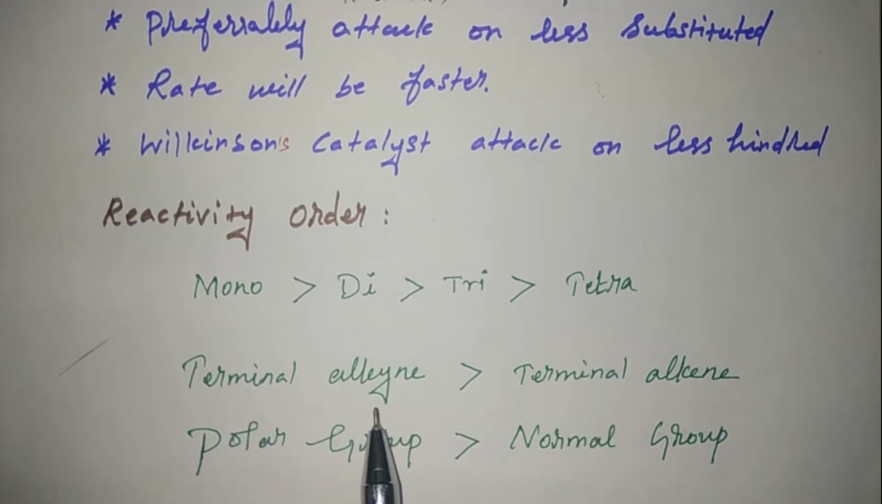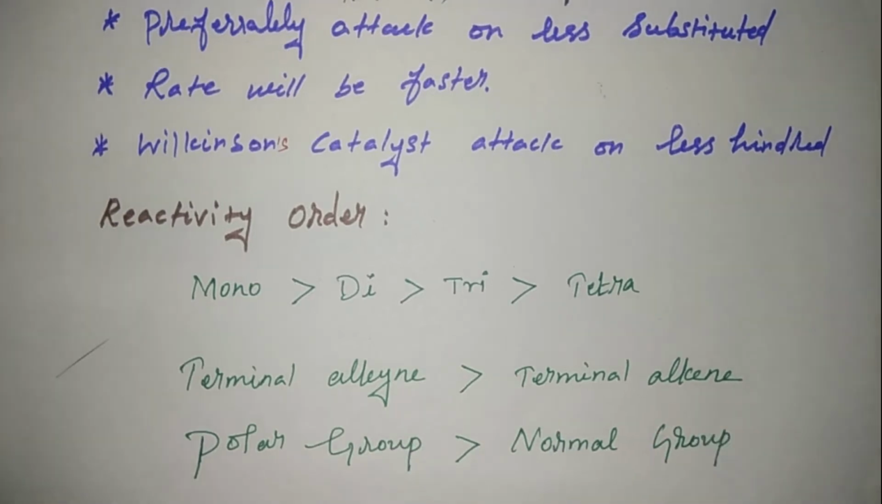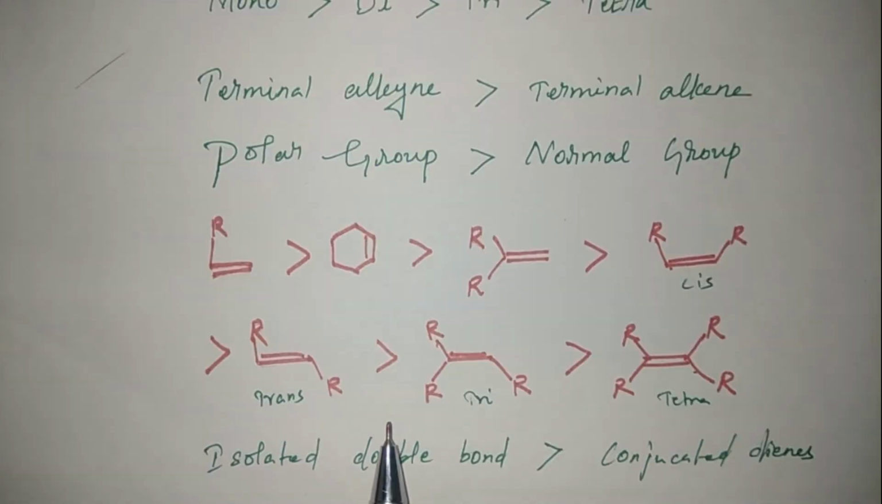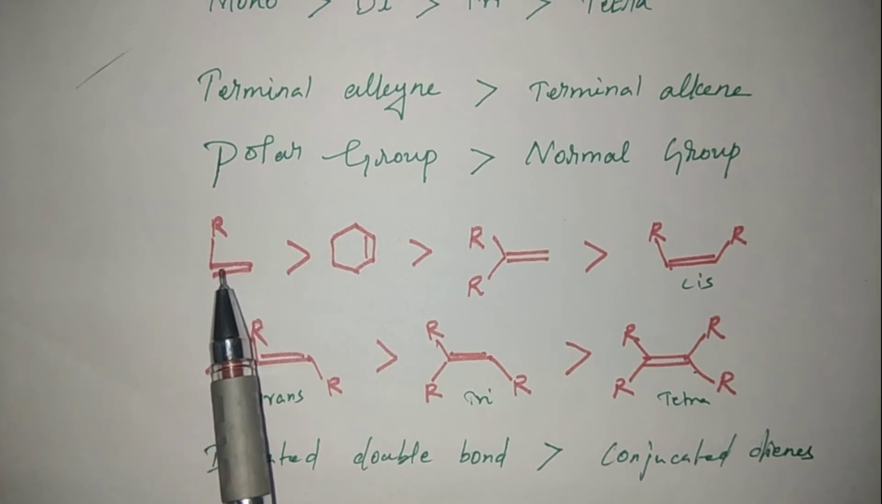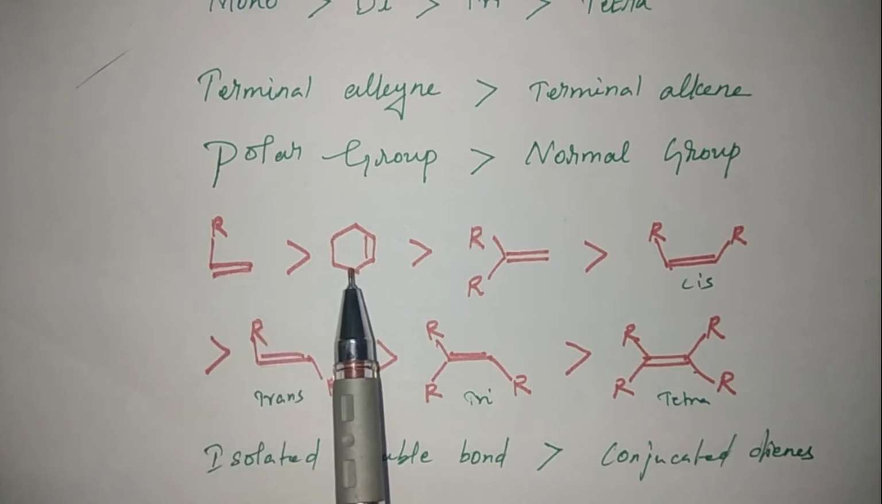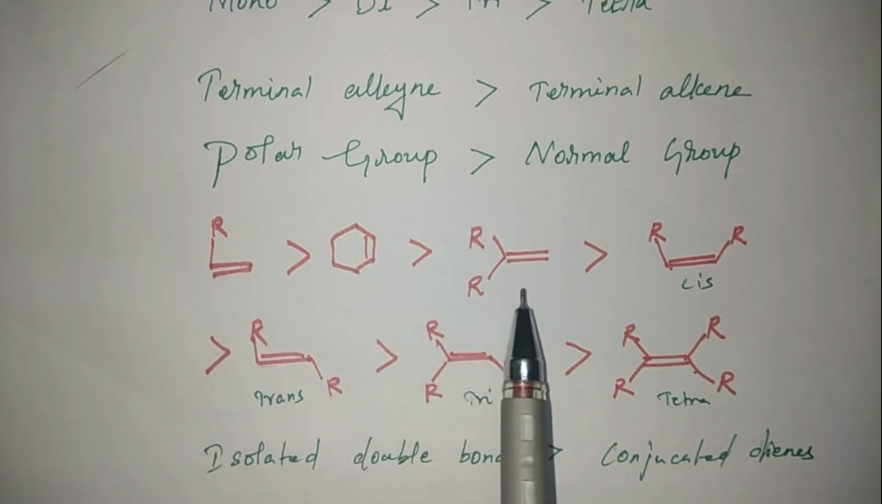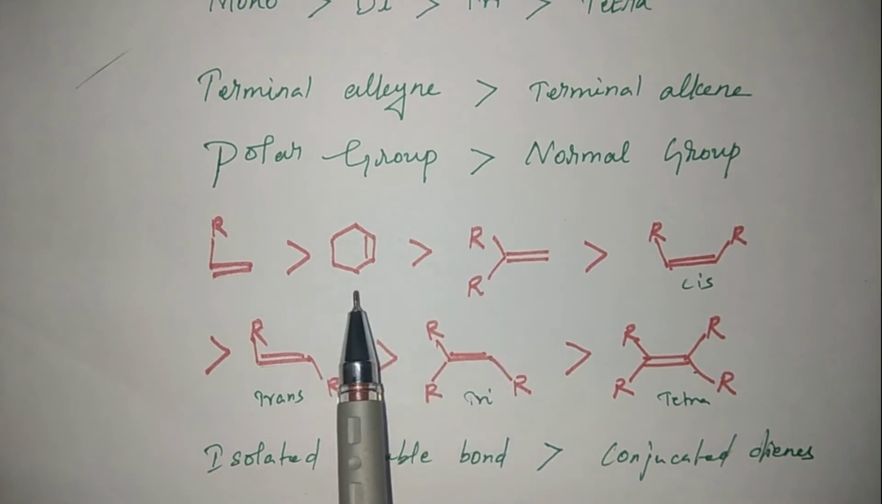Terminal alkynes are hydrogenated more rapidly than terminal alkenes. Polar groups are hydrogenated more than normal groups. This is very important. It is a mono substituted double bond. It will be hydrogenated more by Wilkinson catalyst. It is more preferably hydrogenated than the di-substituted compounds.